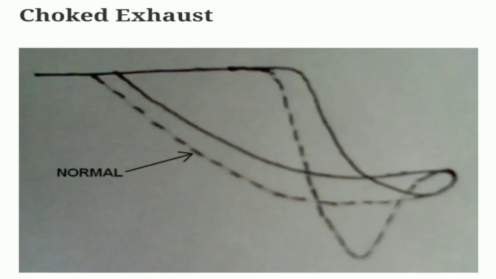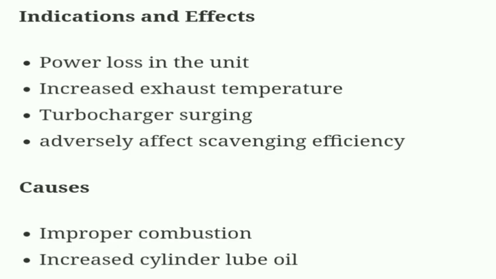Then we can see choked exhaust. We can see the normal case and the choked case. Indications and effects: power loss in the unit, increased exhaust temperature, turbocharger surging, adversely affecting scavenging efficiency. Causes are improper combustion and increased cylinder lube oil.